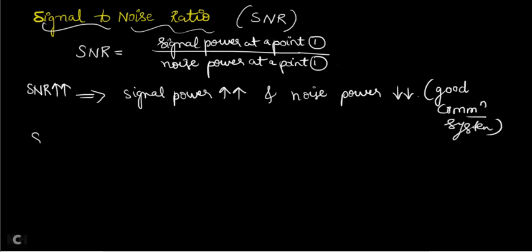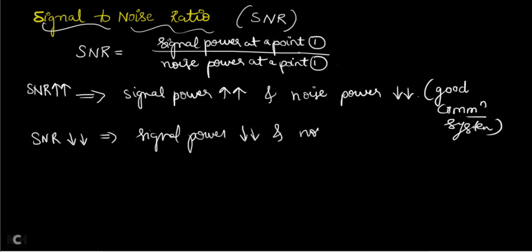What happens if SNR is very small? That means your signal power is very small and your noise power is very large. Is it a good thing? No, it is a bad thing. Because your signal has very small amplitude and noise has very high power, the noise is more dominant, and instead of getting a clean message signal, you are going to get a very distorted message signal. That is why for a good communication system, your SNR should be very large.